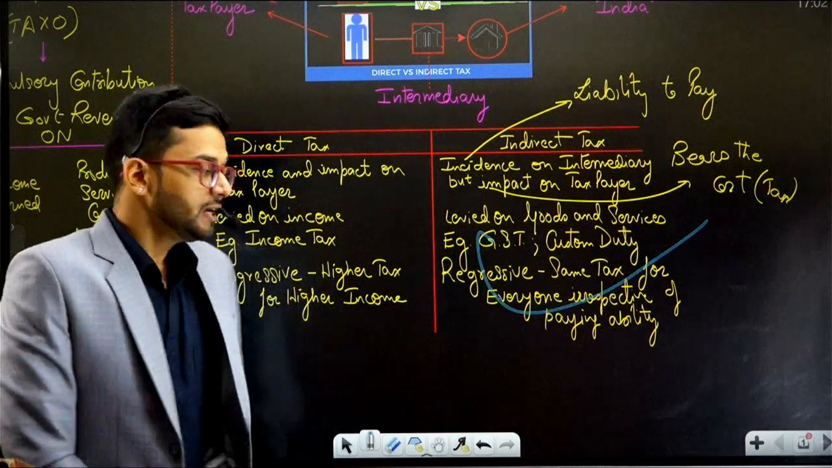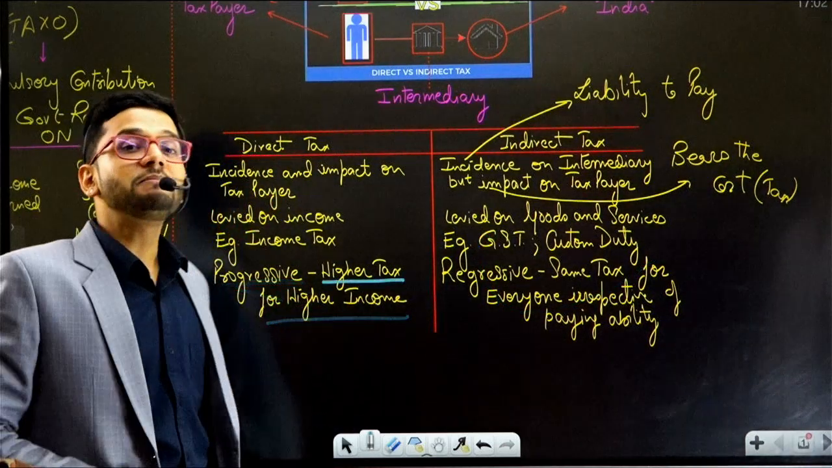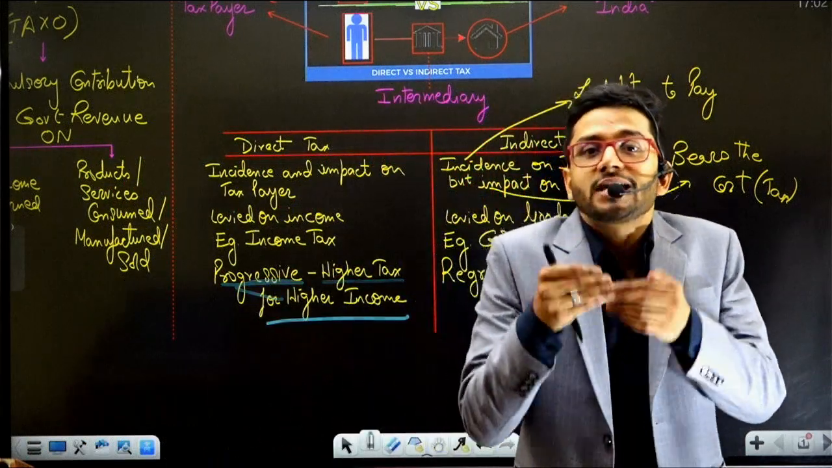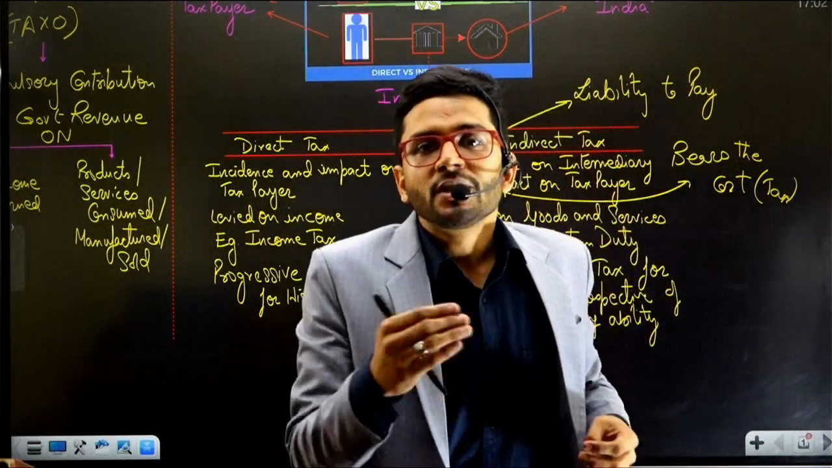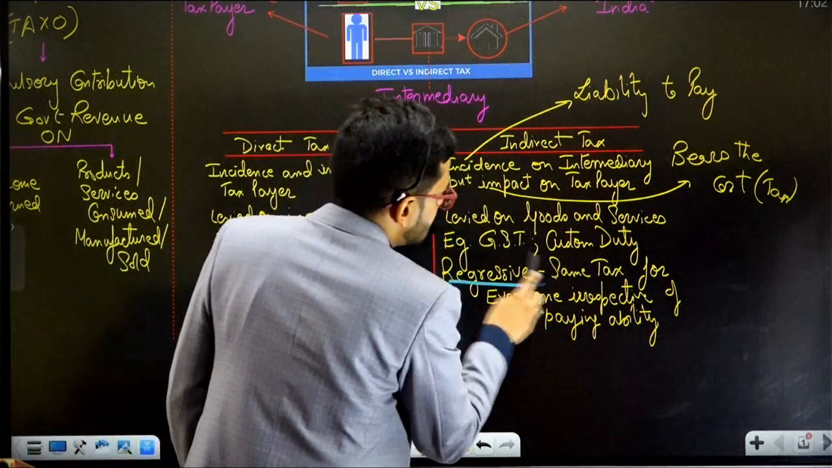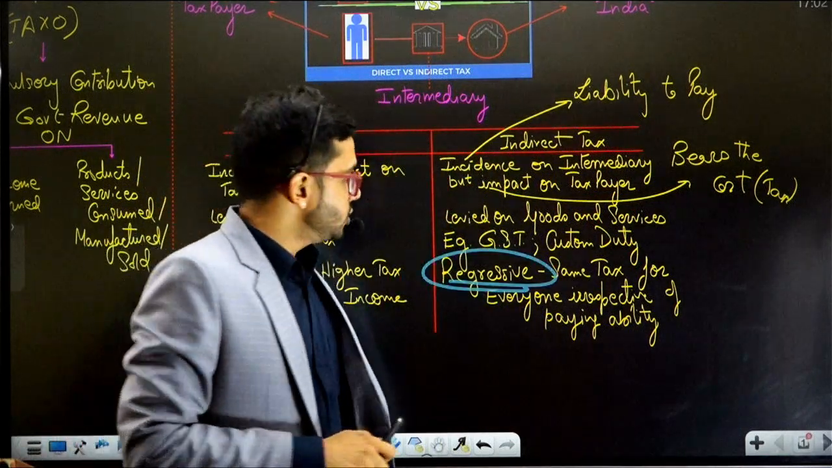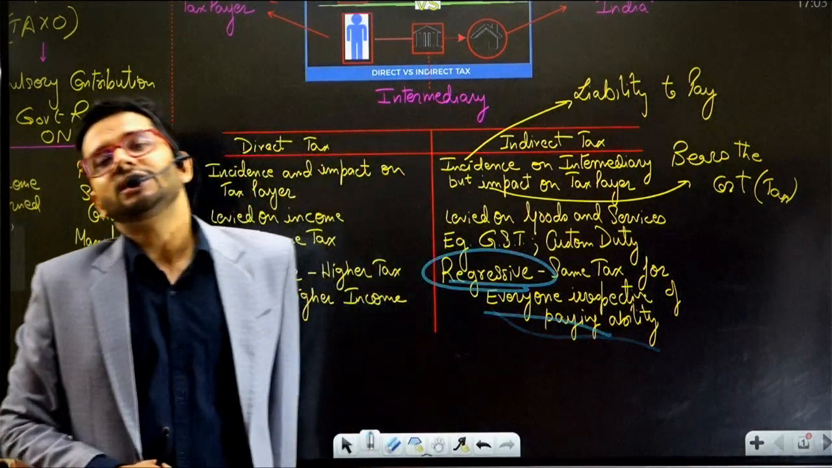So direct taxation is progressive in nature. Progressive means higher tax for higher income. Progressive means you progress, you have more tax liability if you are earning more income. So you have progressive taxation. However, indirect taxation is regressive in nature, which means you have the same tax for everyone irrespective of the paying ability.